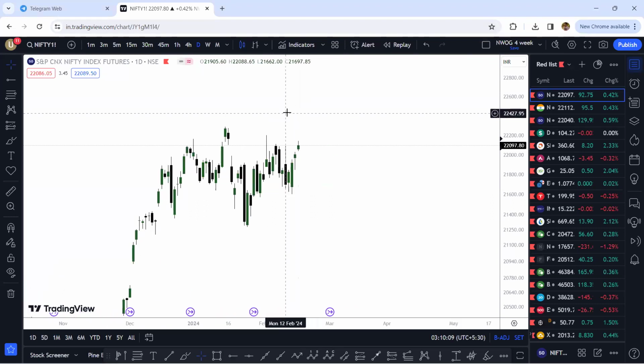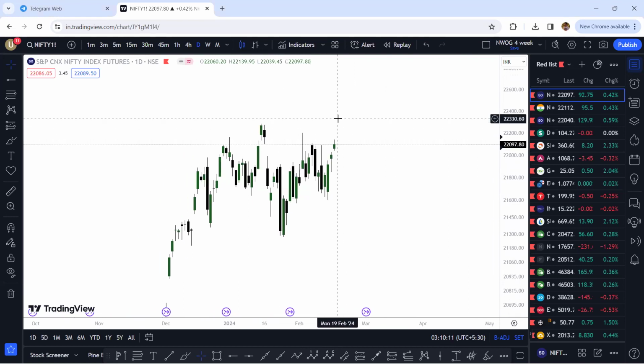In this video, I'm going to discuss the pre-analysis, the levels for Nifty for 19th Feb 2024.